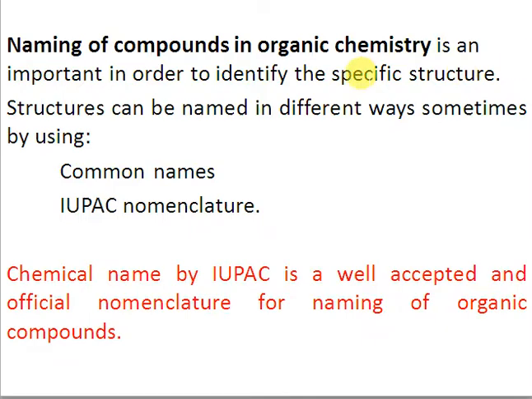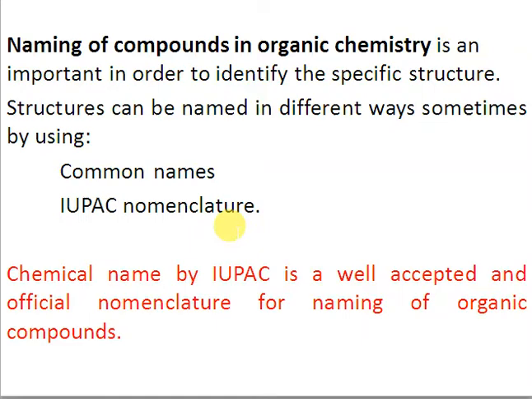It's not always possible to draw structures everywhere, so we should know how to draw structures if a compound is given, and how to name a structure when the structure is given to you, right? The structure holds the key to organic chemistry. The structures are named in different ways. They are named by means of common names, or they can be named by means of the IUPAC nomenclature, right? The IUPAC nomenclature is very well accepted, and it's actually the official nomenclature for naming any organic compound.